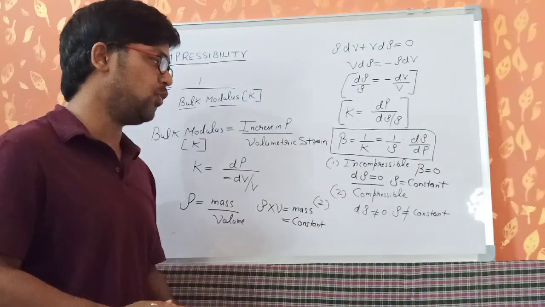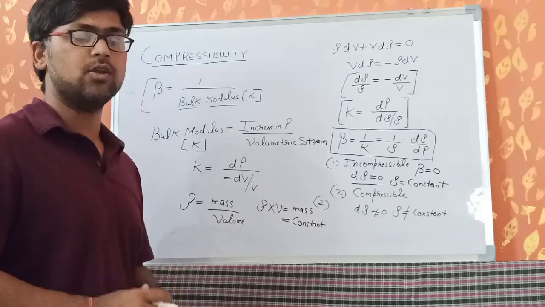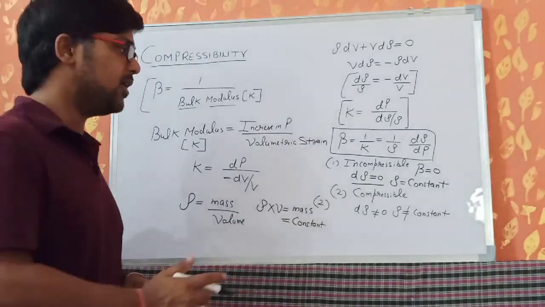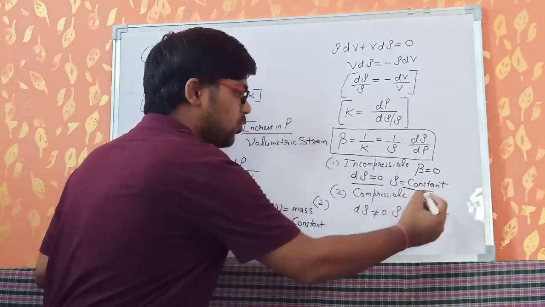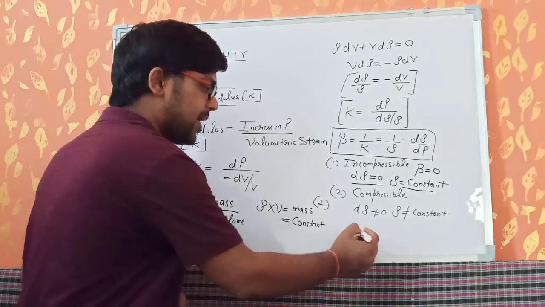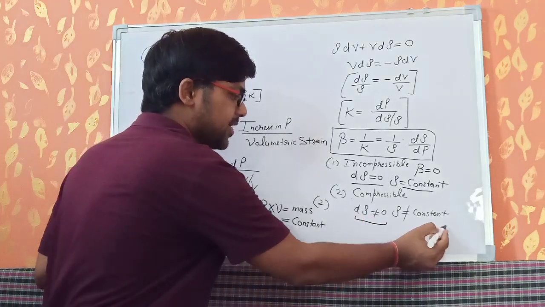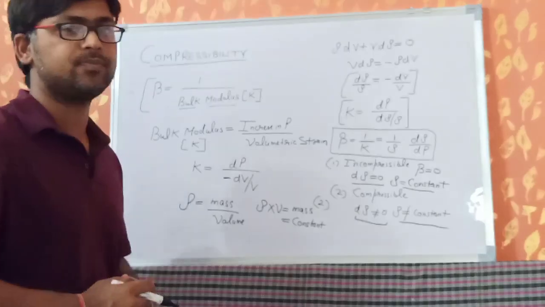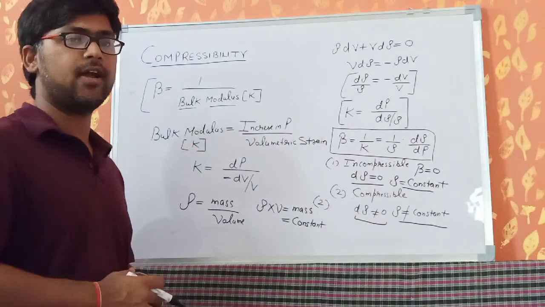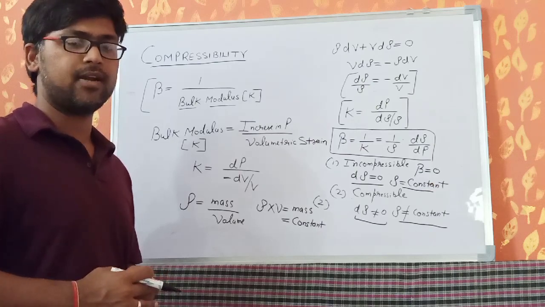We have two types of fluid, incompressible and compressible. For an incompressible fluid, the density is going to be constant, and for a compressible fluid, the change in density is not zero and the density is not constant. So this is all about compressibility. After that we are going to discuss kinematic viscosity.